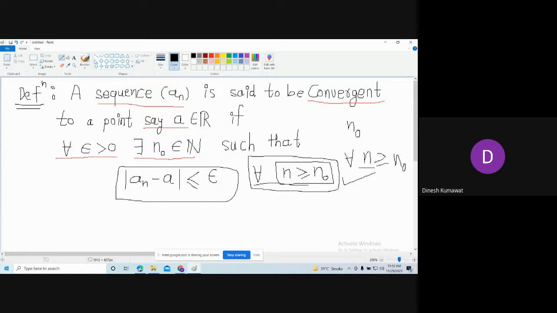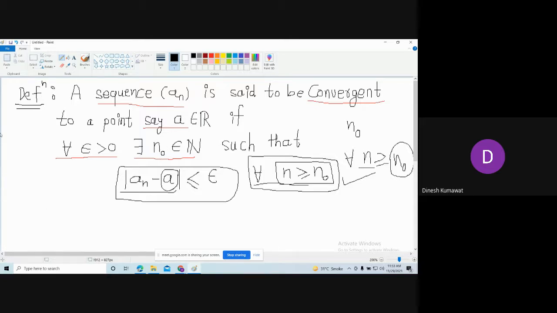Now listen to my wording properly. After n naught, we are coming closer and closer towards this number A. See, what we are saying here is for every epsilon bigger than 0, there exists a natural number n naught.